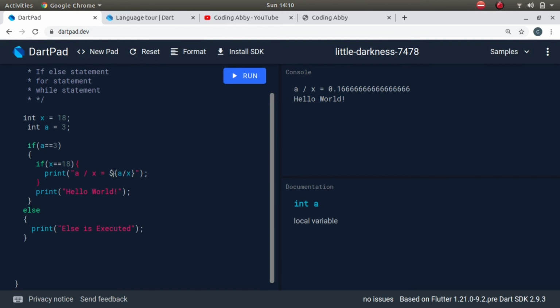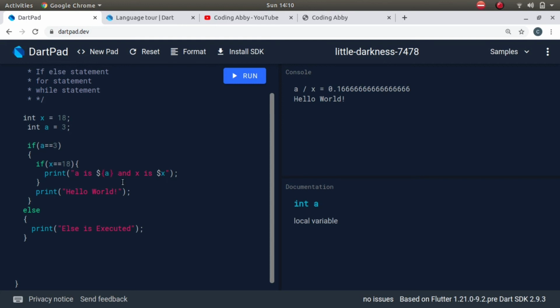Now you might have observed that in the previous statement I didn't use curly braces here. That was because when you are just writing or accessing the value of a single variable, you need not compulsorily write these curly braces.